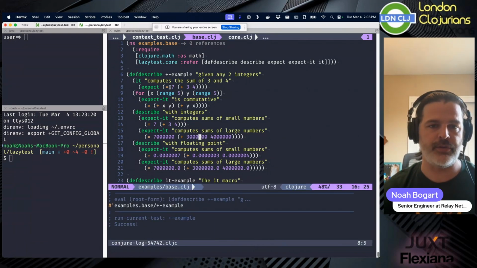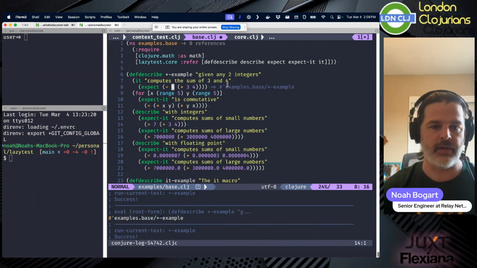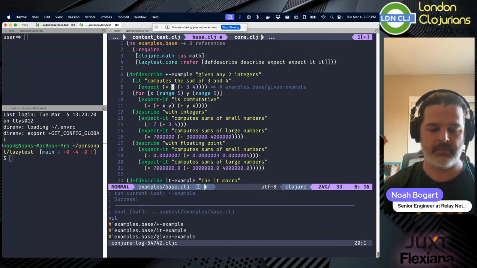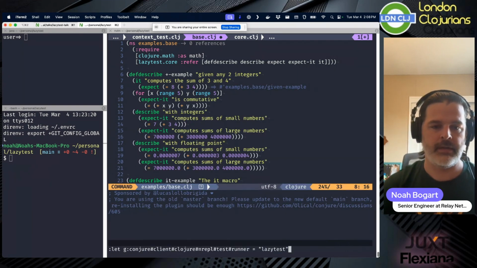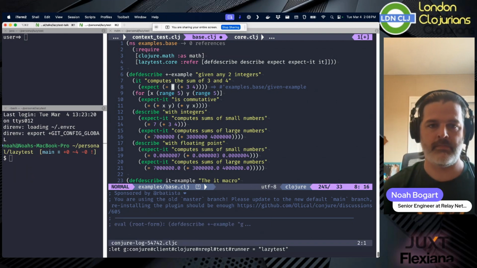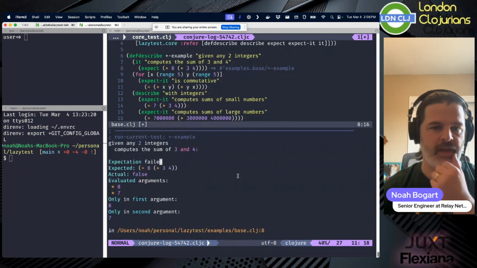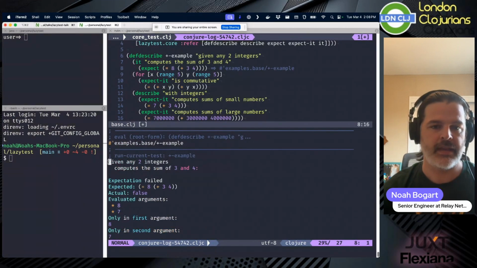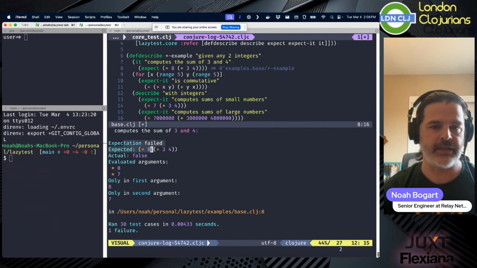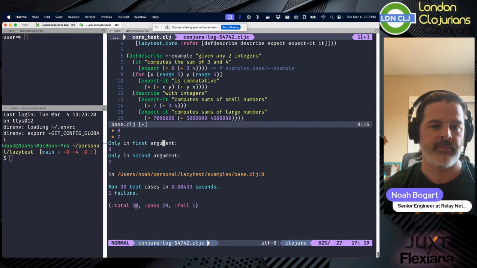And if I were to choose this to be 8, and I run it, oops. Here we go. It says, hey, look, given any two integers, compute the sum of 3 and 4. Expectation failed. Plus 8. It's actually false. Here's the evaluated arguments. A total of 30 tests, 29 passed, and 1 failed.